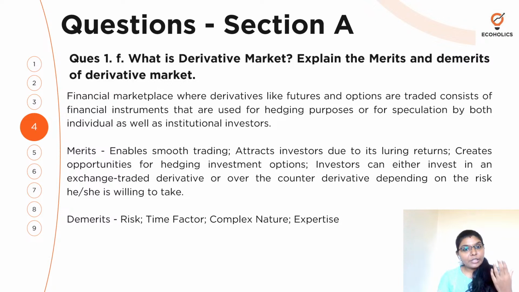And when it comes to demerits, of course, there is a risk factor involved, there is a time factor, you require expertise to deal with the derivative market. It is quite complex in nature. So you have to talk about the derivative market. Merits here I have given just as pointers. Of course, you are expected to explain them, right? What do you mean by enabling smooth trading? What is the risk you're talking about? What is the time factor you're talking about? You have to explain this. Remember, it is a 5 marks question, so it should be worth it.